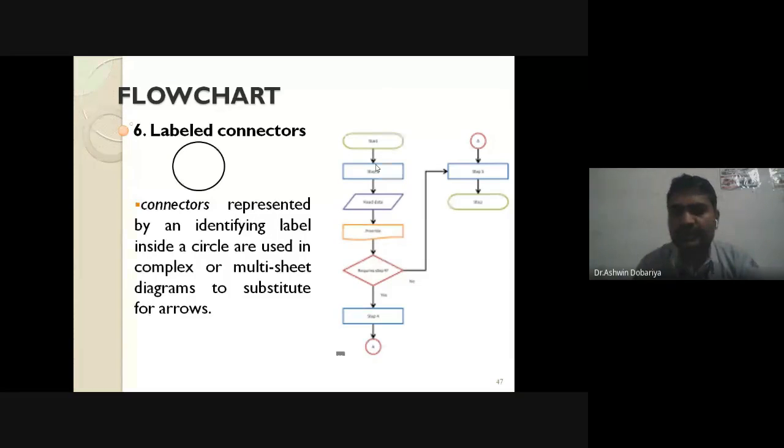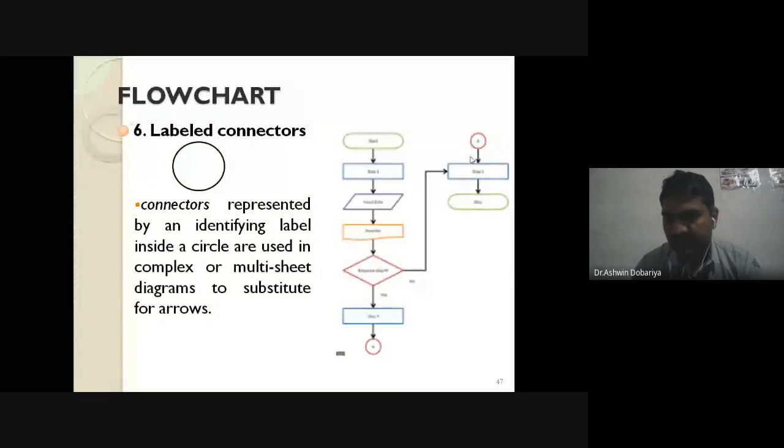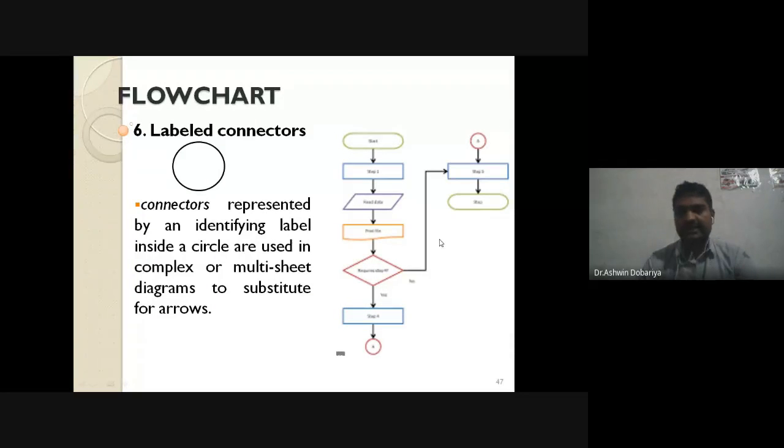So what will you do? A few portions you will draw in the nearby part of the page. Suppose you are drawing a large flow chart, it is not possible to draw in one part. One part means, suppose here, this is a symbol, this is a symbol.